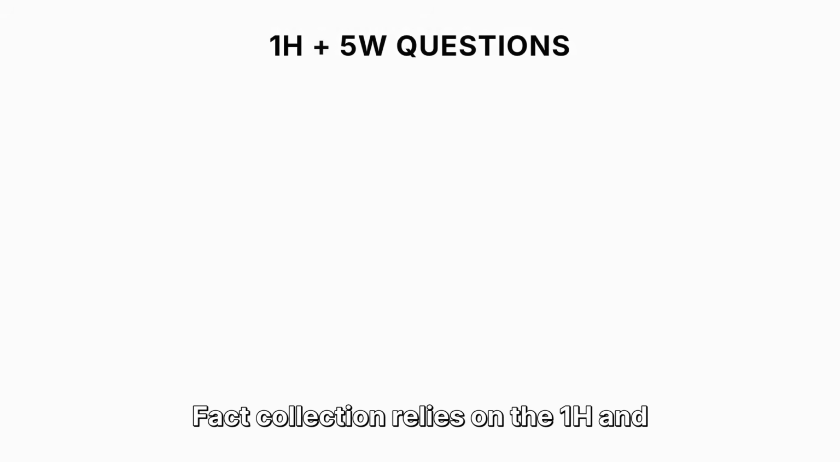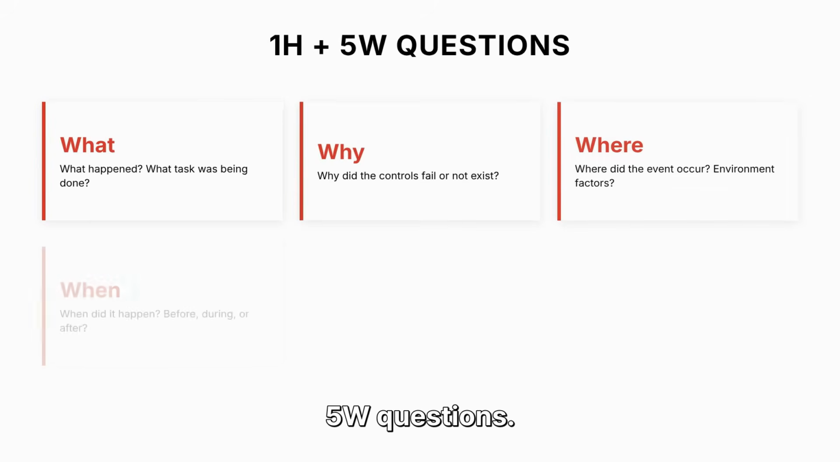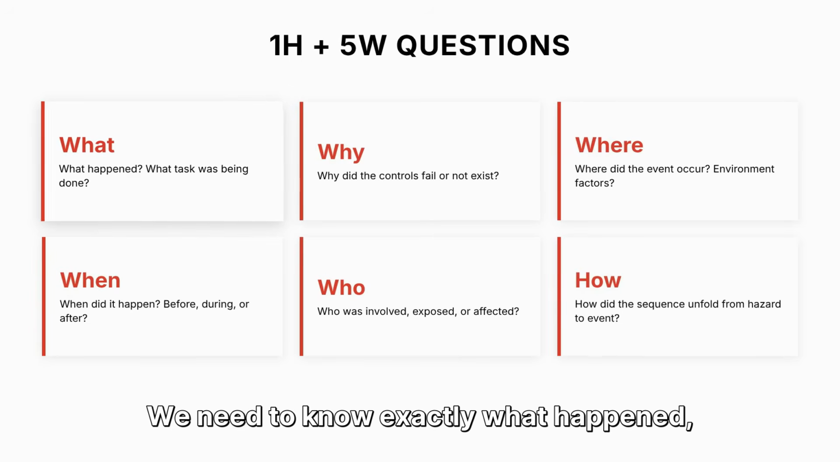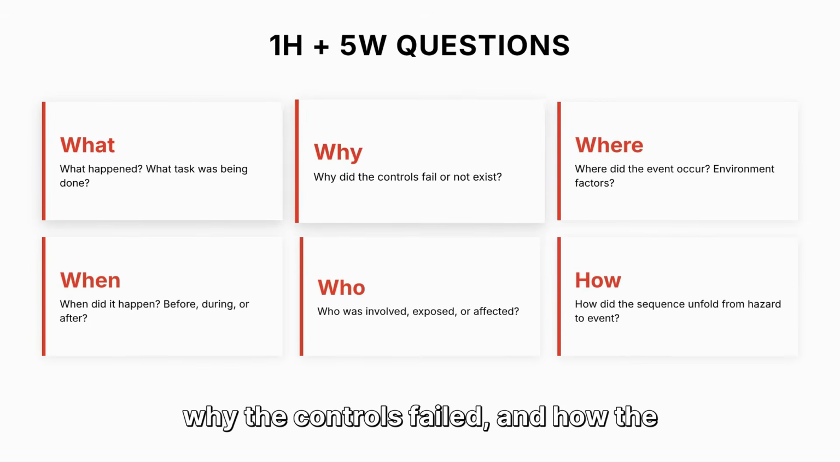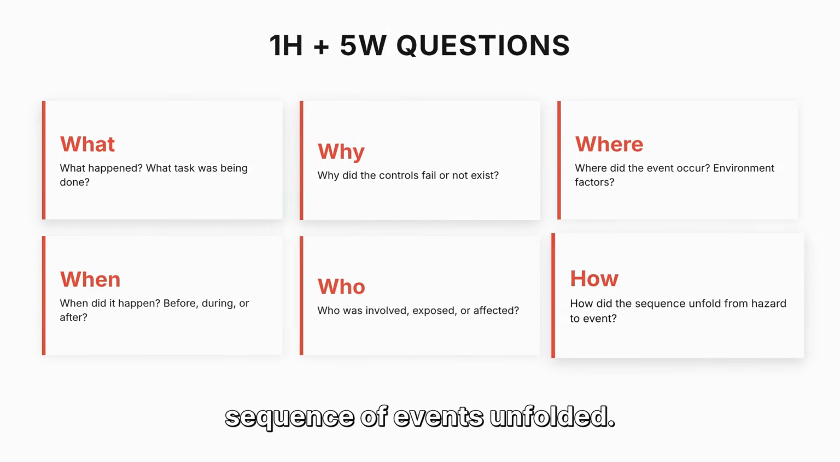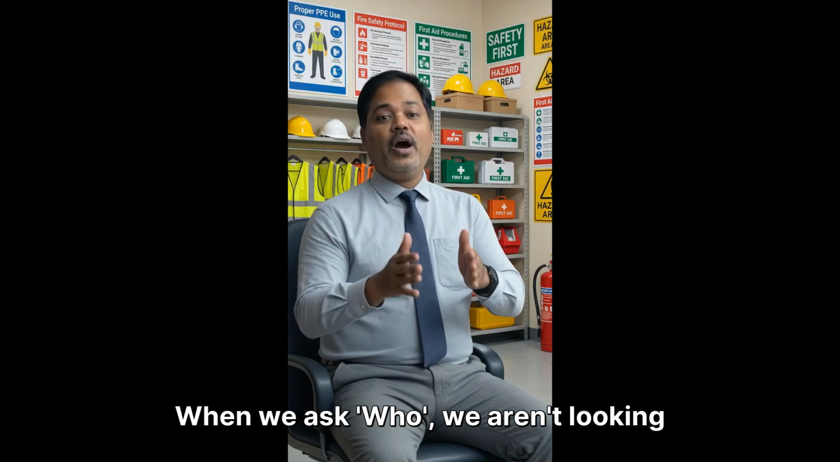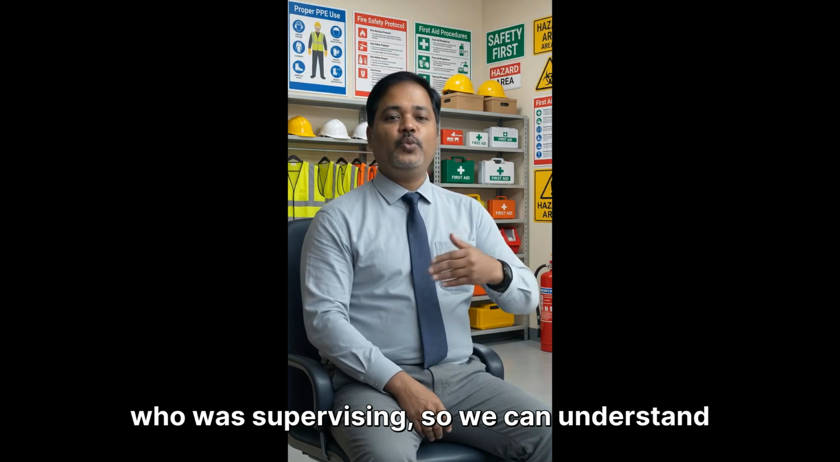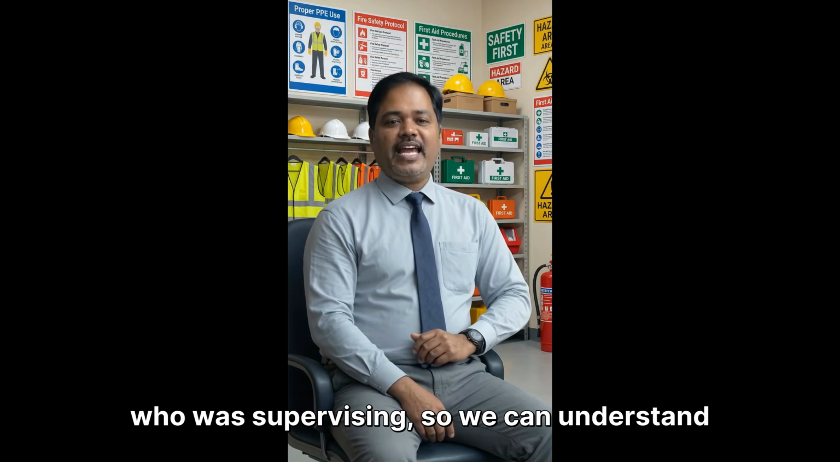Fact collection relies on the 1H and 5W questions. We need to know exactly what happened, why the controls failed, and how the sequence of events unfolded. When we ask who, we aren't looking for someone to blame. We're looking for who was exposed and who was supervising, so we can understand the system weakness that allowed it.